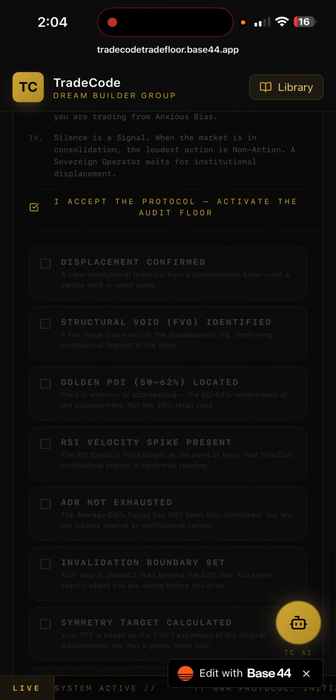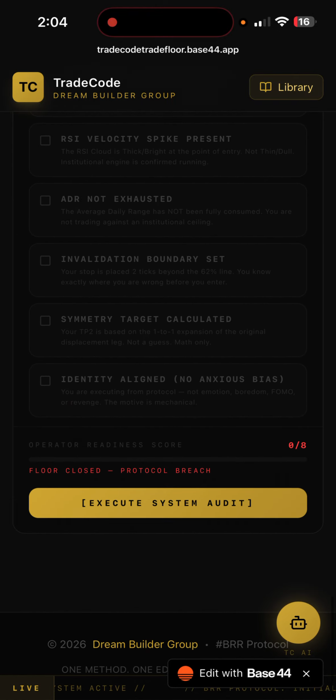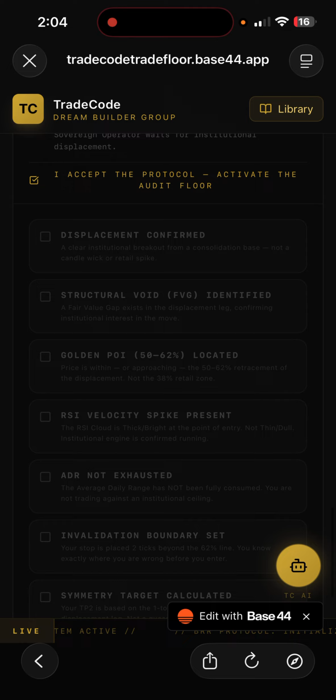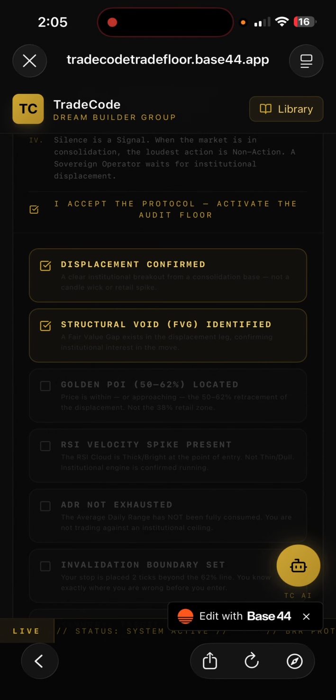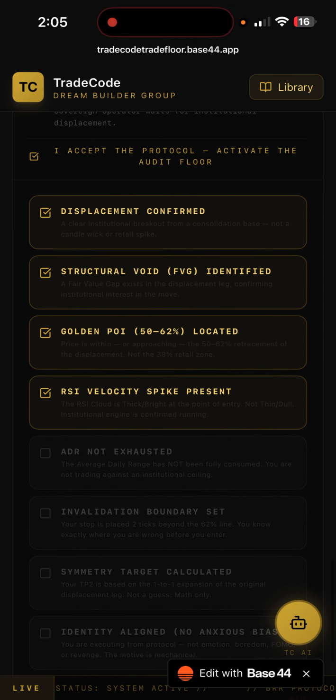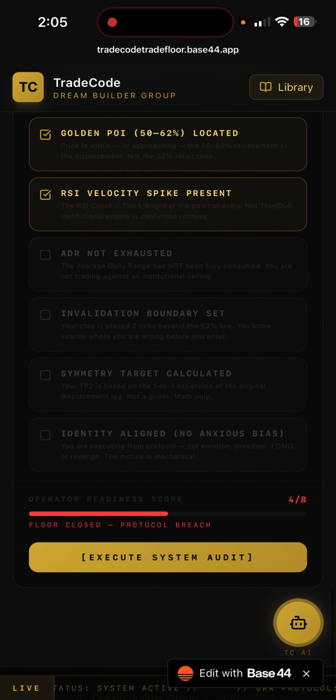You accept that, and now we have an 8-step process in order to get into a play. Displacement is confirmed. A clear institutional breakout from a consolidation base, not a candle wick or a retail spike. Structural void, FVG, the golden POI, the RSI velocity. You don't take a trade till these things happen, and this tracks it for you. The floor is still closed.